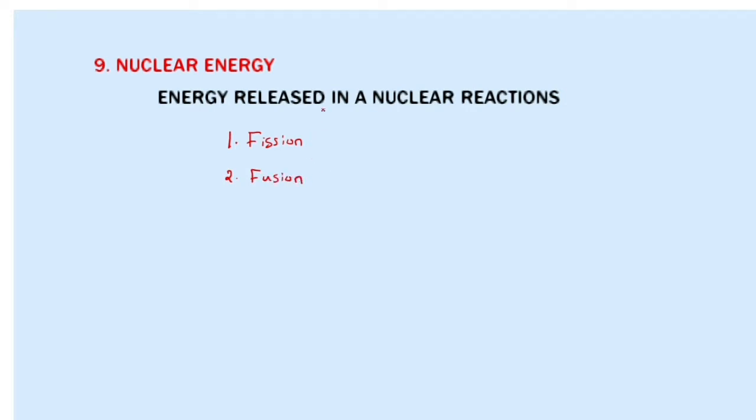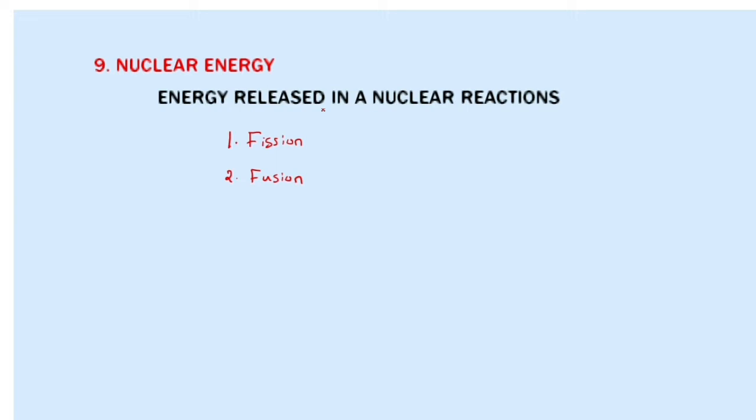Fission means what? A very massive nucleus is split into lighter nuclei by releasing energy, and that type of reaction is called a fission reaction. Once again, a very massive nucleus split into two lighter nuclei by releasing energy is called a fission reaction. In the same way, what is meant by fusion?